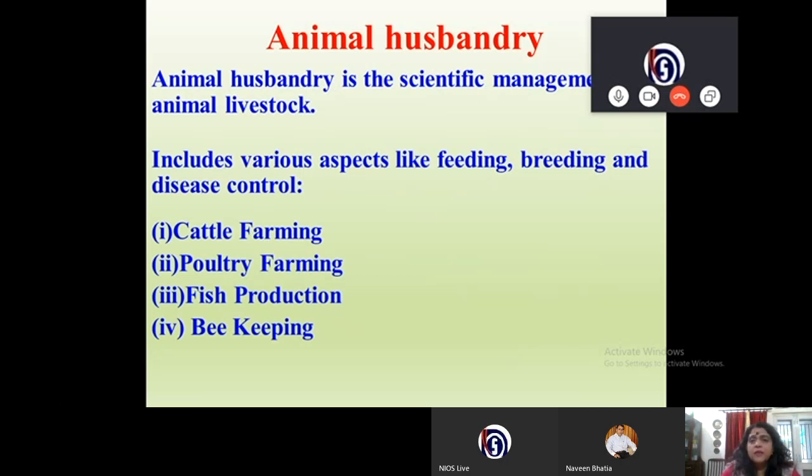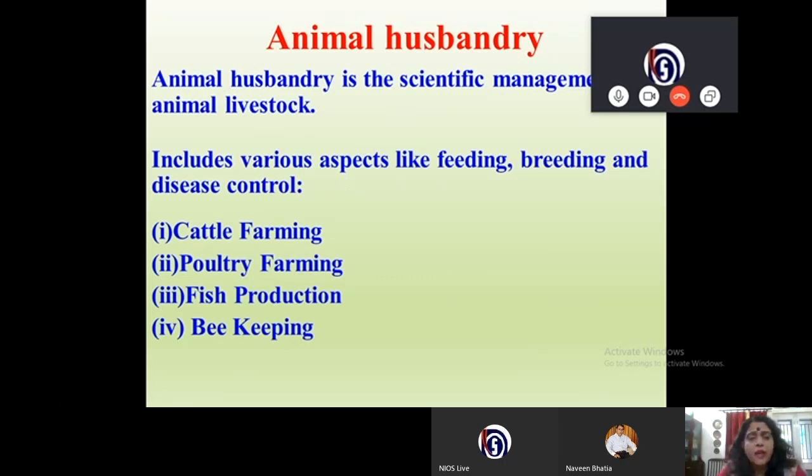Animal husbandry is the scientific management of livestock. Now, what does it include? In simple terms, animal husbandry includes aspects like feeding of the livestock, breeding of the livestock, and disease control. So, these are the three aspects looked into when we are talking of animal husbandry.